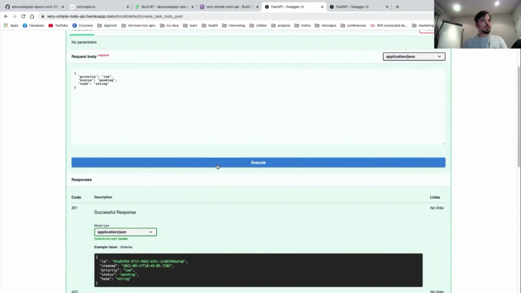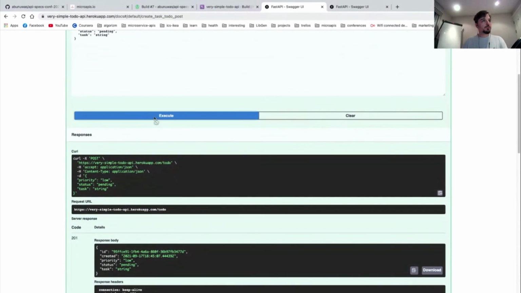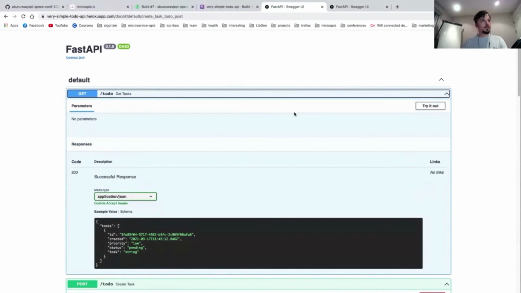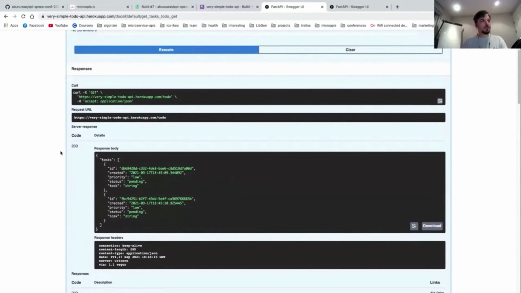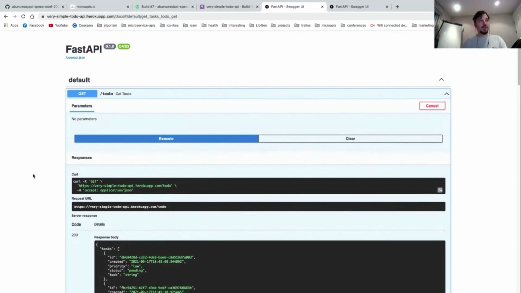So for example, we can test the post endpoint. We can execute it a few times to create a few resources. Then we can test the get endpoint to see if the resources have been created correctly. And there you go. Here we have a few resources created in the API. So we've tested that the API is working correctly. We validated that through the continuous integration process. And now we have better chances of ensuring that the API integration is going to work when we actually get it talking to the real client.